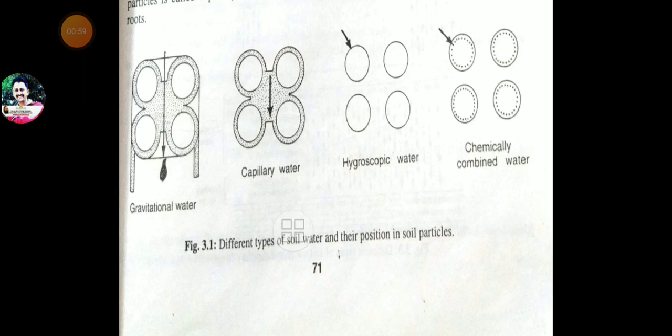So as we know, water has an important role, and soil water is the most important constituent of the soil because it provides the medium for the absorption of minerals and organic matter by the roots, and also activates the various enzymes and metabolic processes.